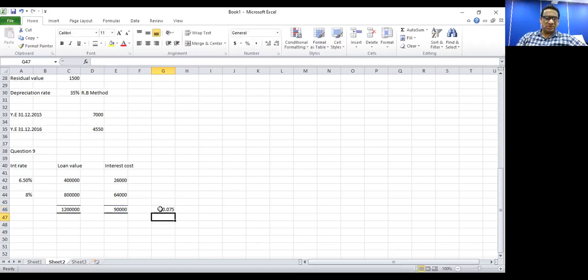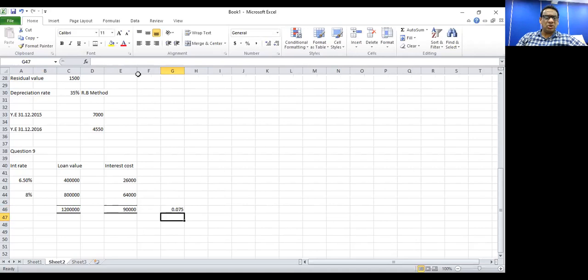So total interest cost on both loans is 90,000 rupees. When we divide that by the total of the two loans, which is 1.2 million, we get the borrowing cost, which is 7.5%. So if you are spending 50,000 rupees for a new asset, and if you are capitalizing that new asset, the interest rate that you need to apply is 7.5%.